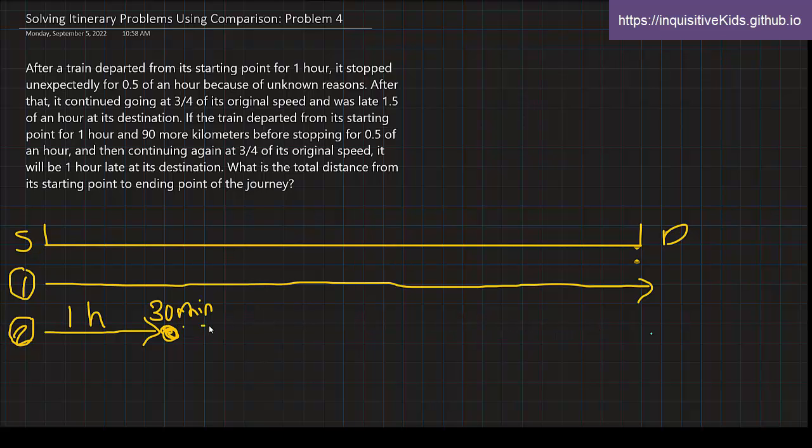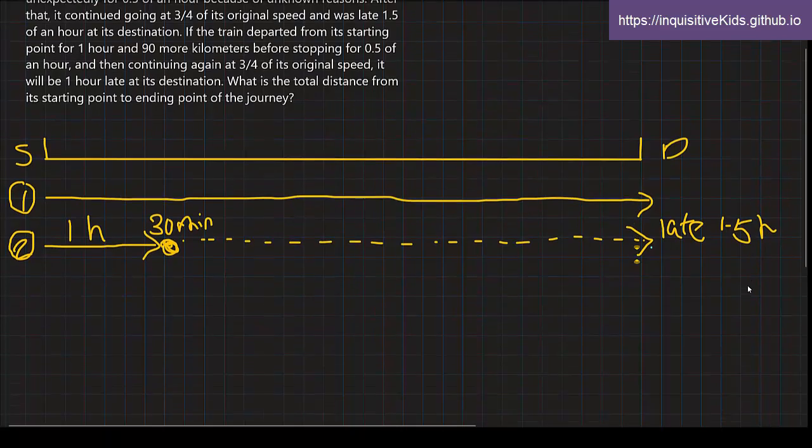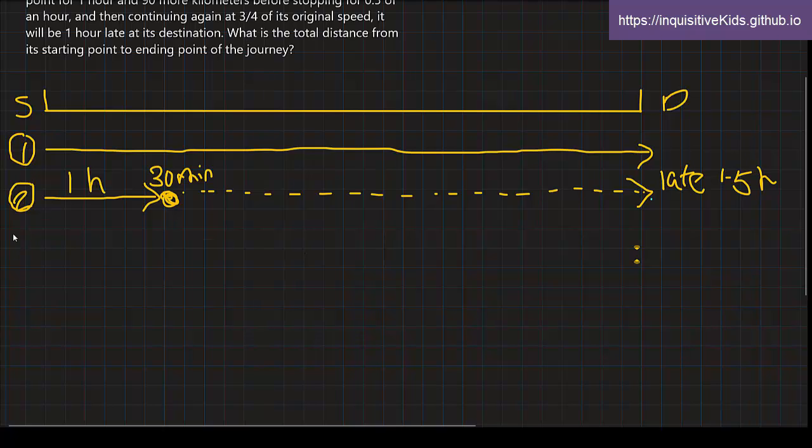Maybe I should actually dot this to show that it was slowed down. 3/4 of its original speed and reached the destination. But it was late 1.5 of an hour. So we can write late 1.5 of an hour.